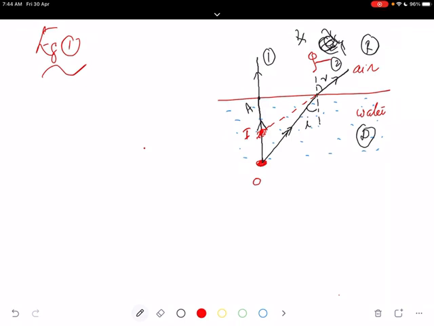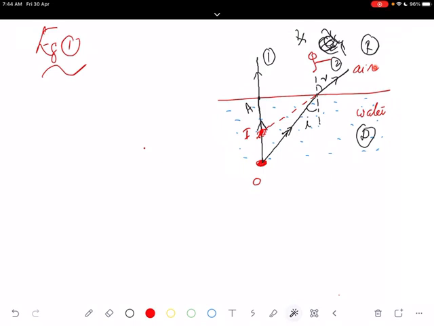So this is the reason for this position of the coin. Usually we say that a coin placed in a glass of water appears to be raised. Why? This is because of refraction. Refraction is taking place from where? Refraction is taking place at the water to air interface, from the denser to the rarer medium.